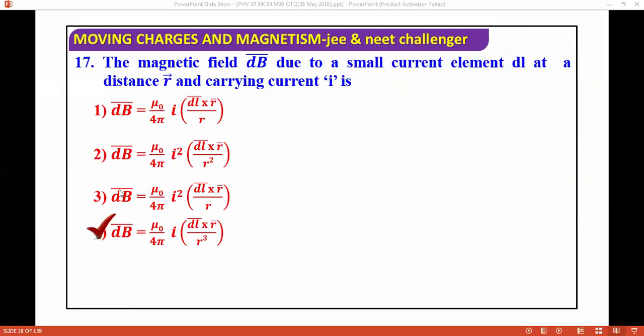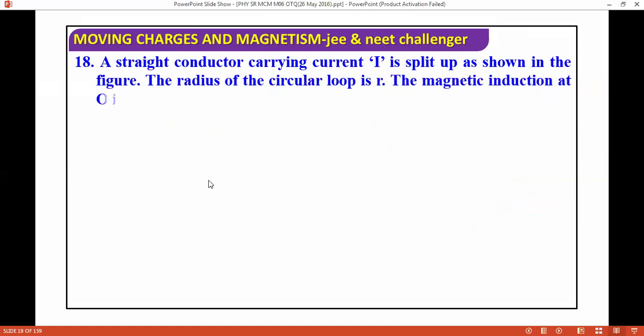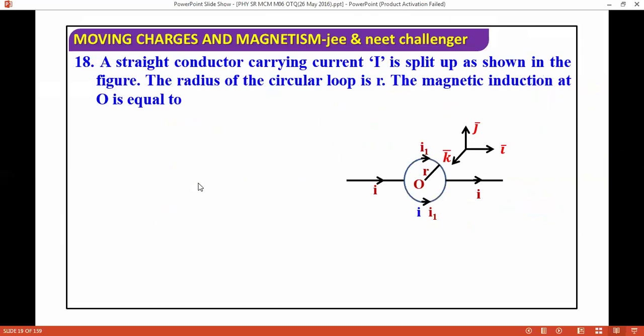So next we are going to the next section. The next question we have is: a straight conductor carrying current I is split up as shown in the figure. The radius of the circular loop is R. The magnetic induction at O is equal to. If you check the magnetic field because of this part, it will be cross.